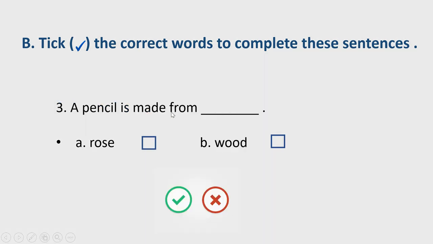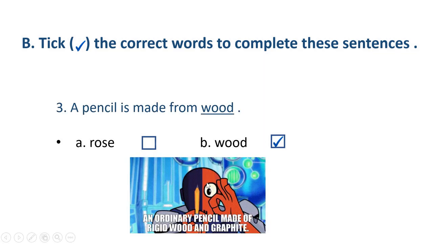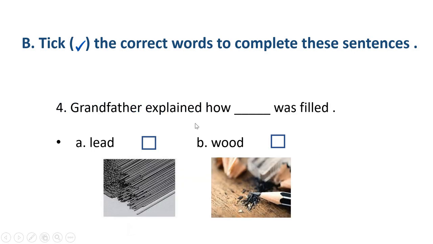Okay. Now, number 3. A pencil is made from dash. Is it road or a rose or a wood? Yes, the correct answer is wood. See here in the picture, an ordinary pencil made of rigid wood and graphite. Graphite means lead, which is put inside this wooden pencil. Okay. Now, grandfather explained how dash was filled. What is filled? Lead. See the picture of lead. Lead. This is the correct answer. This is a lead, which is put inside the pencil with which you actually write.